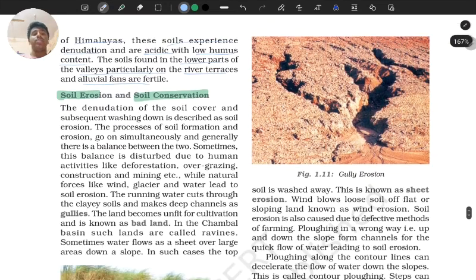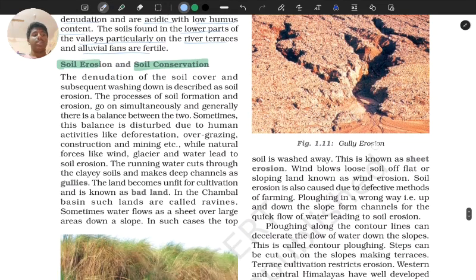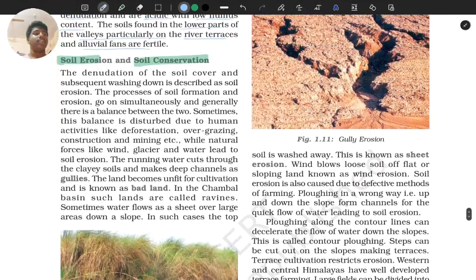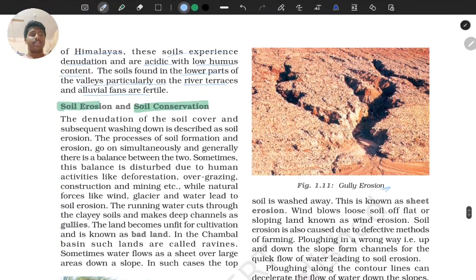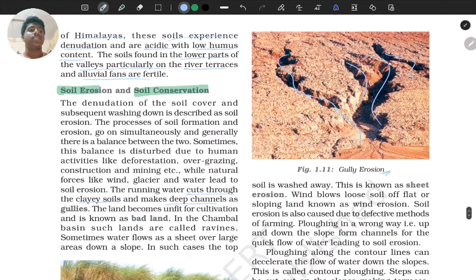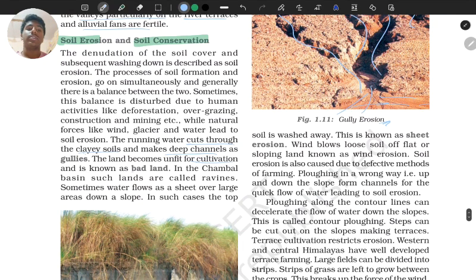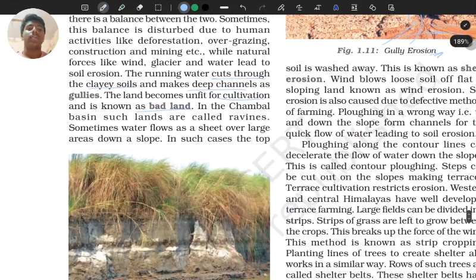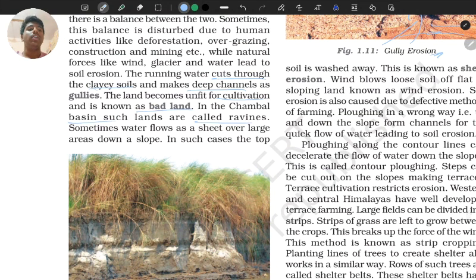And next we have soil erosion. Obviously we have to talk about gullies when we talk about soil erosion. Whenever the water is flowing downwards, it creates kind of mini quarries, right? Running water cuts through the clay soils and makes deep channels. All of this results in clay substance coming here, and the soil that erodes comes down. It is causing land erosion. The land becomes unfit for cultivation, also known as bad land. In the Chambal basin, such lands are called ravines.